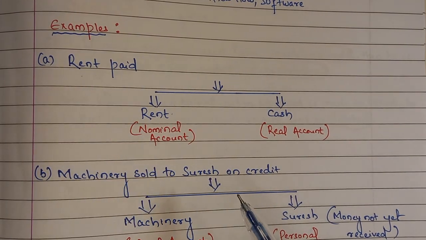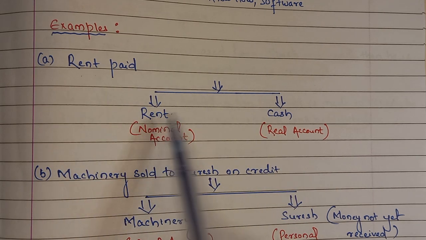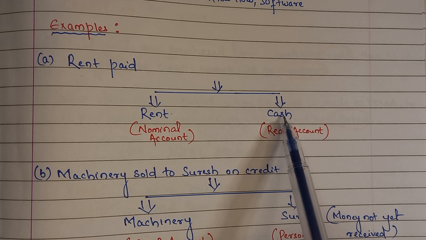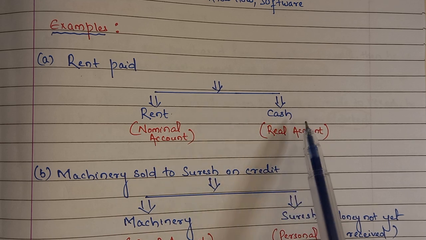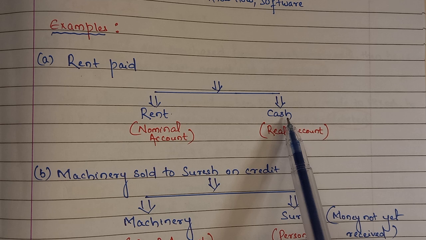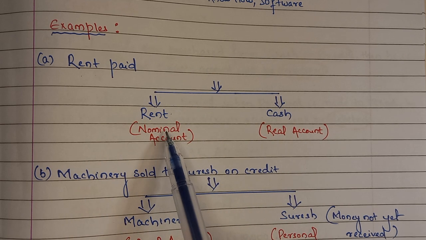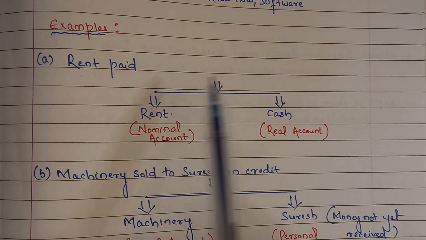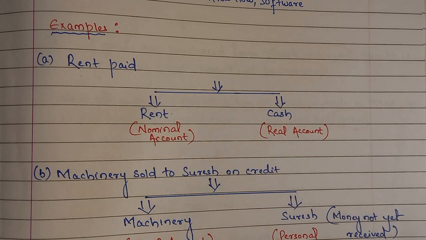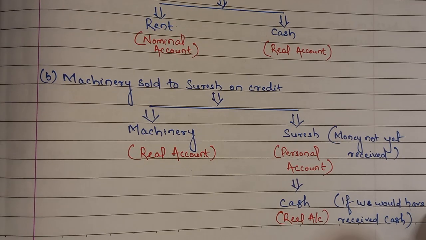Rent paid. So when we talk about rent paid, here we have two portions. Rent paid, so paid as cash. If it is paid as cash, this is real account, right? Because cash is an asset. Rent paid, rent is an expense, hence it is a nominal account. So now I am trying to explain to you how to identify different accounts. Then it will help us to understand the golden rules as well, how to apply the rules to make the journal entries.